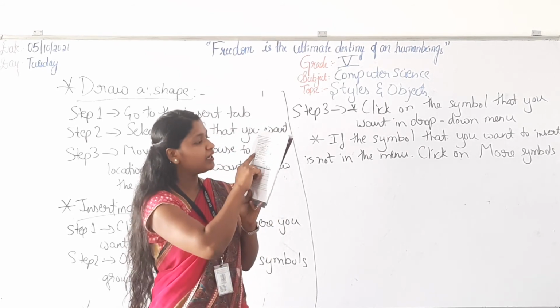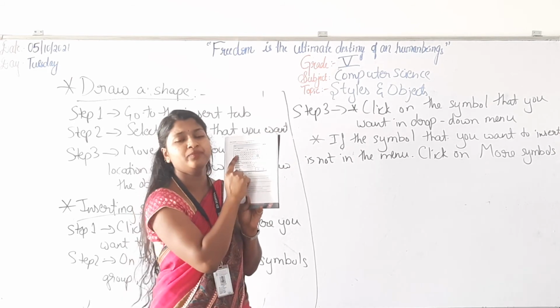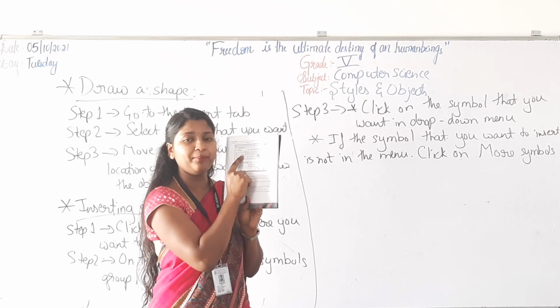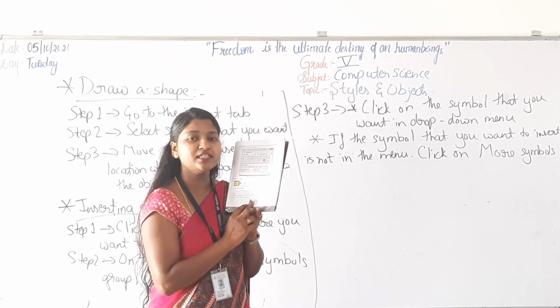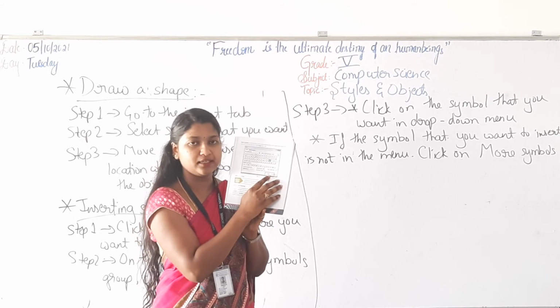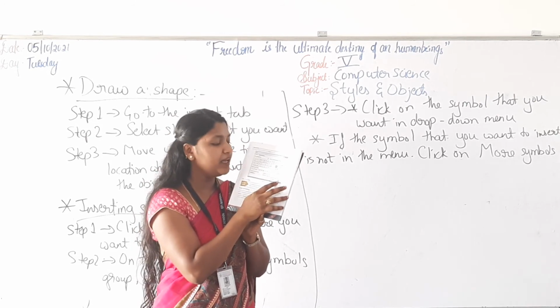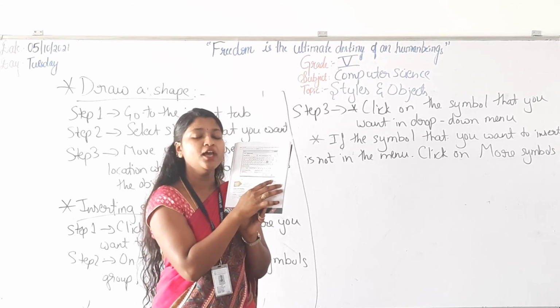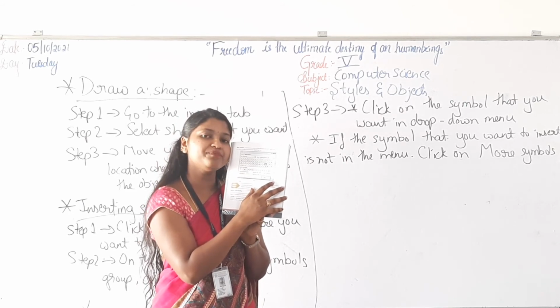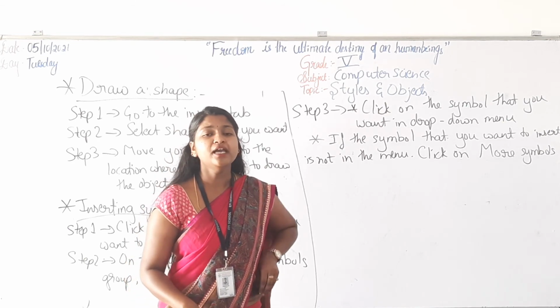When you select any symbol, for example, I will select H. When I click on the H, it will appear in blue color. So how will you insert? After clicking on the letter, you have to click on Insert. When you click on Insert, the symbol will be inserted, and then the fourth step is you have to click Close. So this is how we insert the symbol.